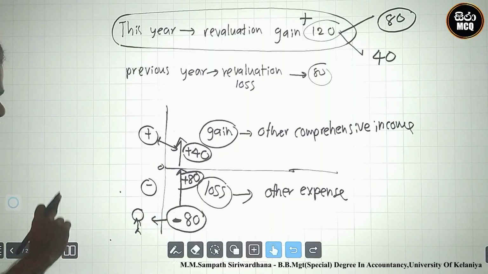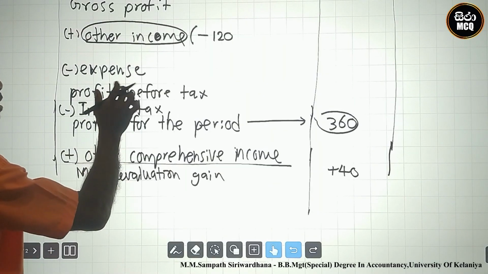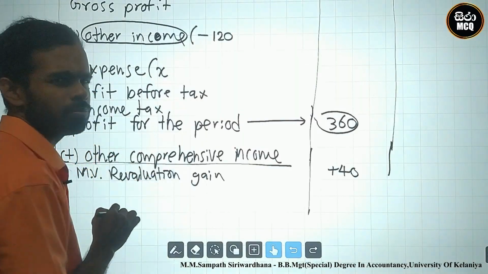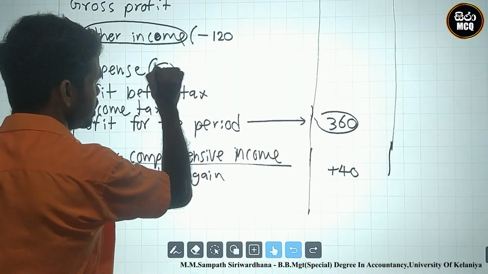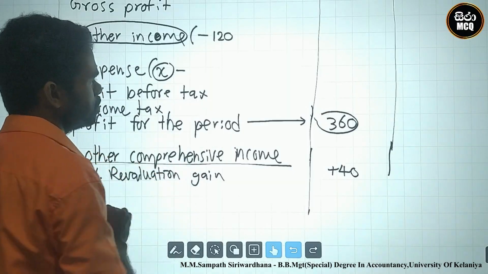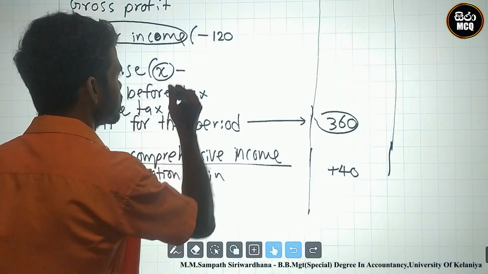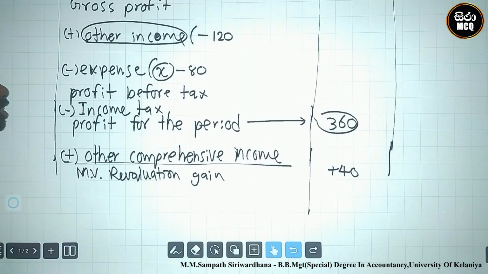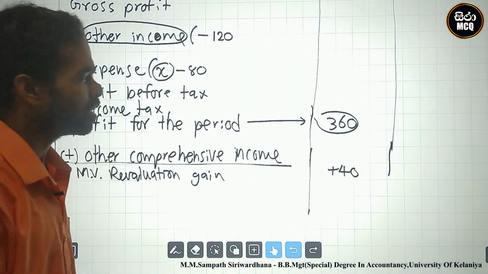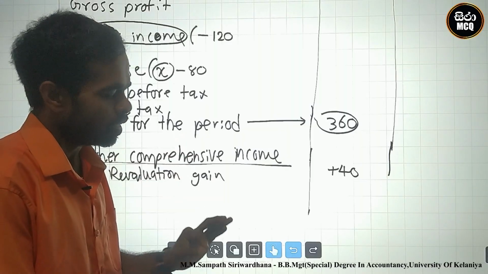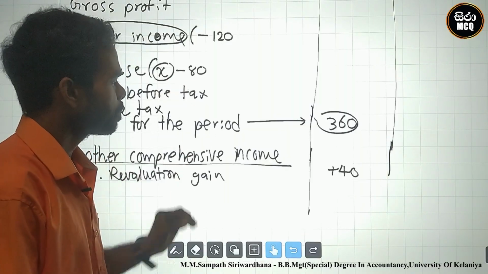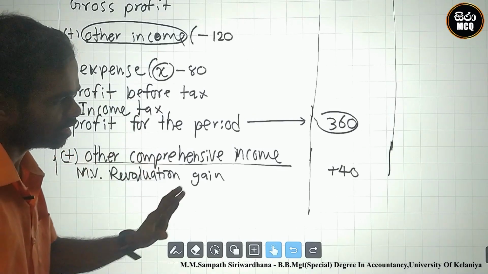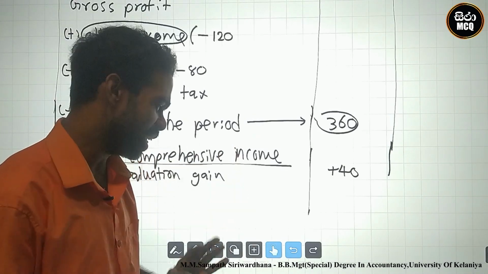Therefore, I eliminate, I minus this expense. This is the expense. You know, expense is x, no? Expense is x. I deduct from expense. This is the deduction of expense. 80. These are the locations. Expense means other expense, no? This is the deduction of 80 in this area. The other comprehensive income should be identified. Revaluation gain 40. This is the final location.